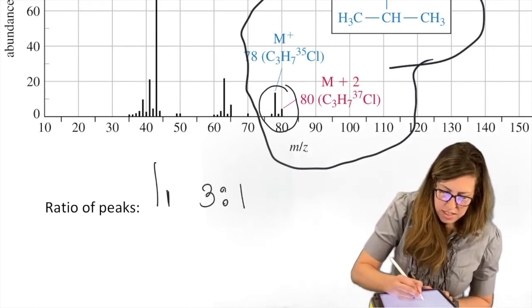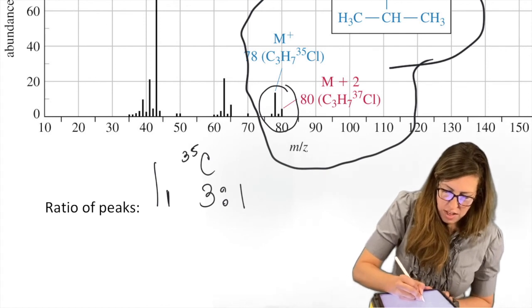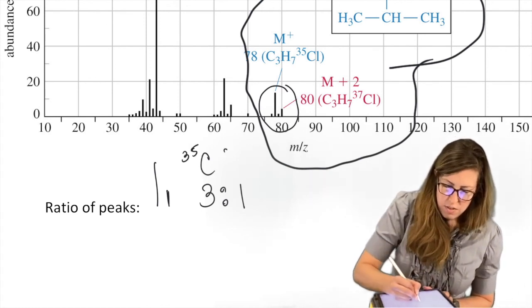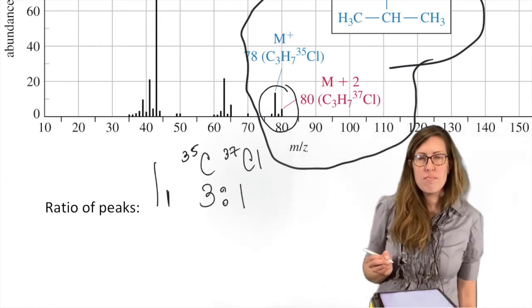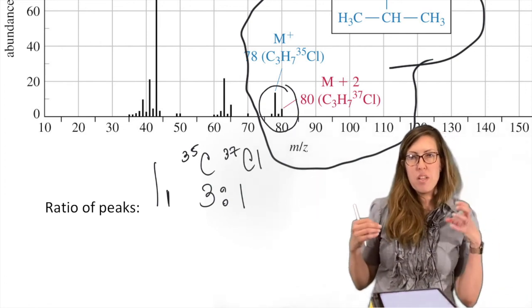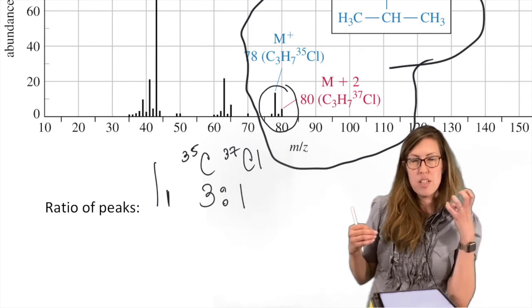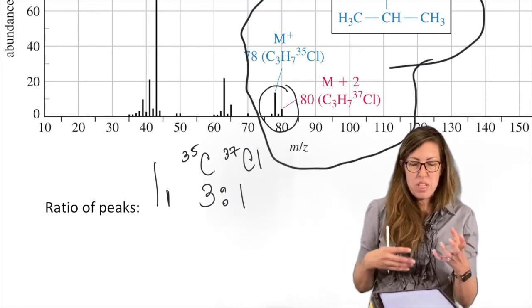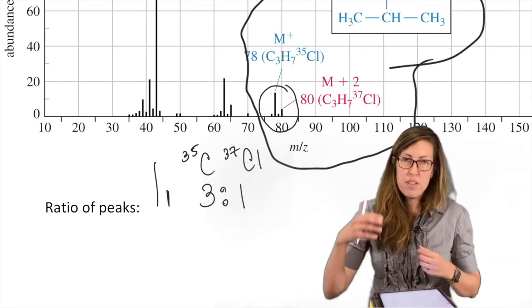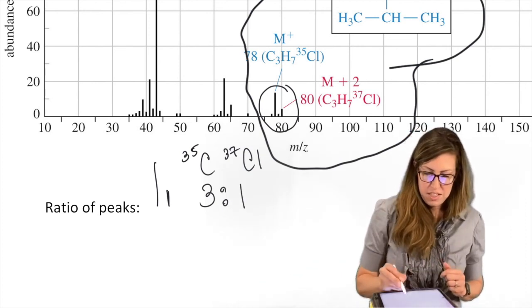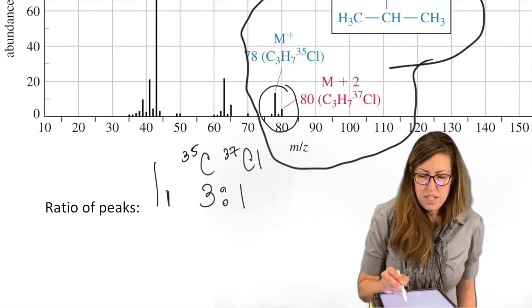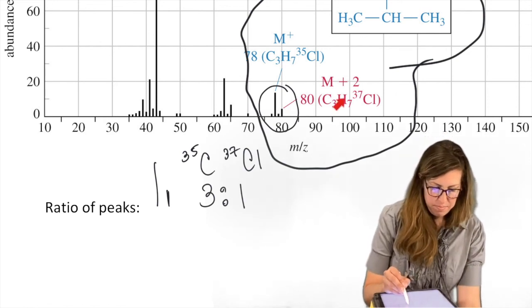Three to one what? Chlorine 35, that's the more abundant one, versus the less abundant chlorine 37. If you made that 100%, 75% of the chlorine you found in any sample would be chlorine 35. The other 25% would be chlorine 37. That's reflected in the peak height that we see here between these two. They differ by a mass of 2, right?